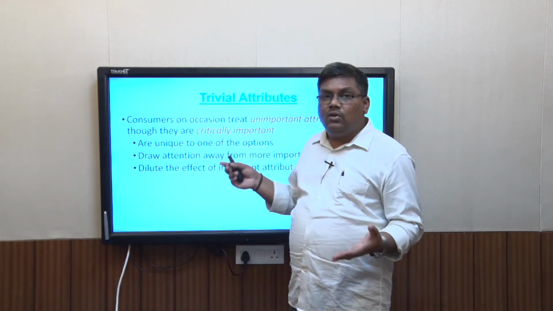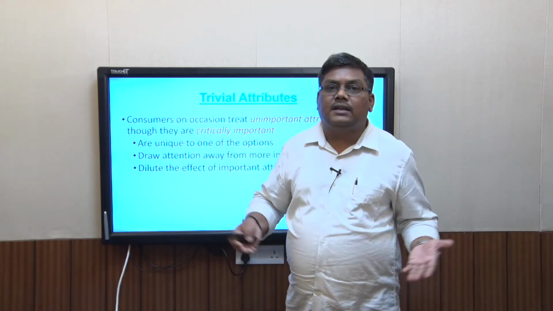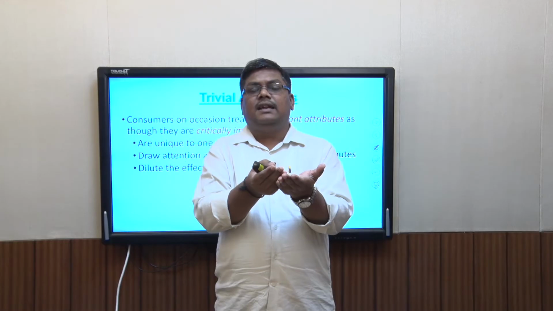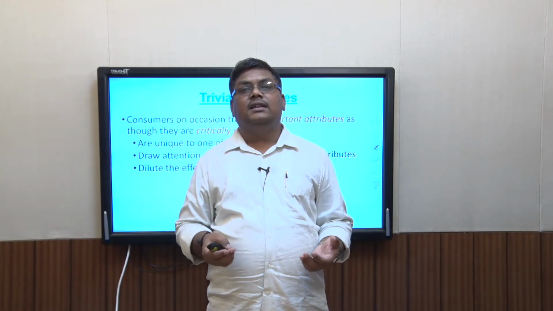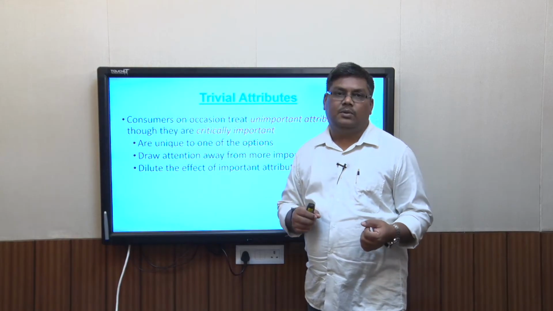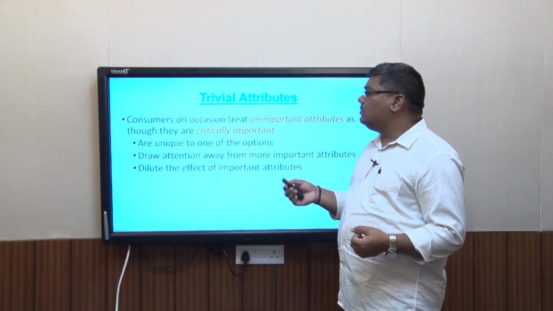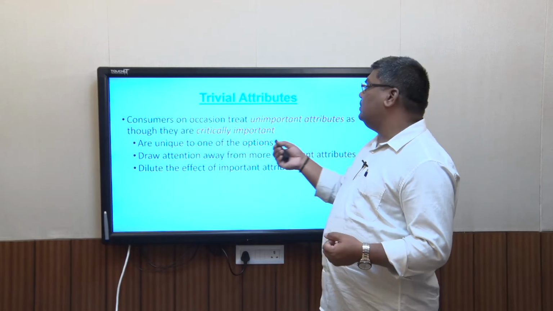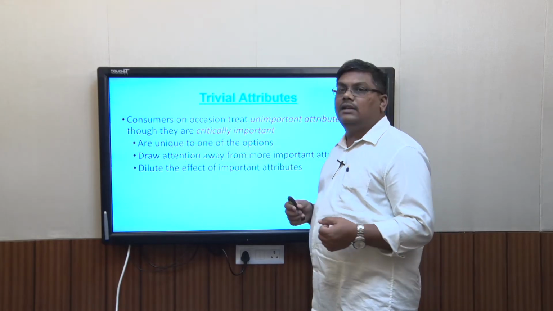And so, in those cases, when most products are offering similar salient criteria, the consumer actually uses another rule of thumb, and he looks for something called trivial attributes. What are trivial attributes? Consumers on occasion treat unimportant attributes as though they are critically important.